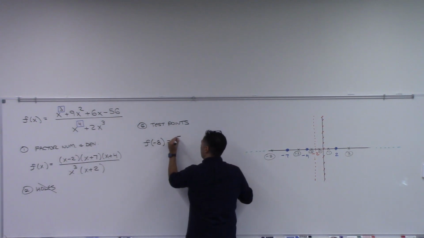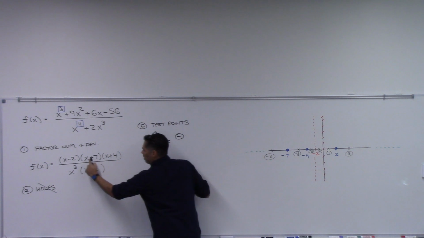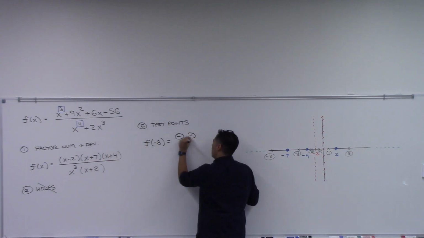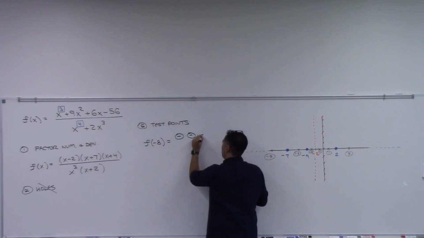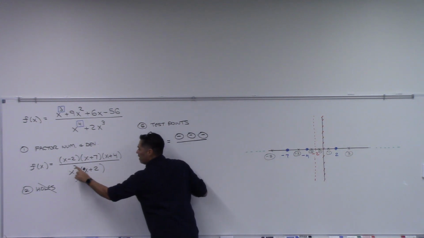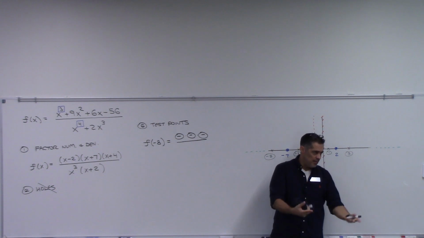So I like to put a little negative sign, I like to put a little circle around it. I have a negative number there, times -8 plus 7, -1, negative number, times -8 plus 4, negative, and then over, okay, -8 cubed, -8 times -8 times -8, still negative, right?